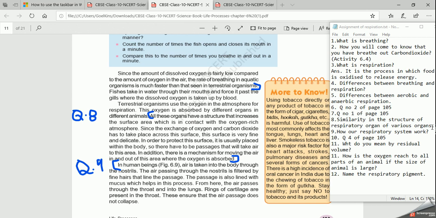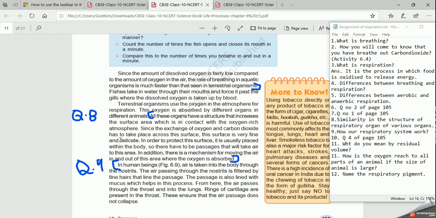Now, second, this surface area, you can see here where I am putting my cursor, is very fine and delicate, of course, because the exchange of gases has to take place very, very quickly. So this surface area is very fine. Fine does not mean good. Fine means thin, very, very thin. We call it fine. Clear? This surface is very fine, that means very, very thin. And of course, when it is thin, it is delicate also.